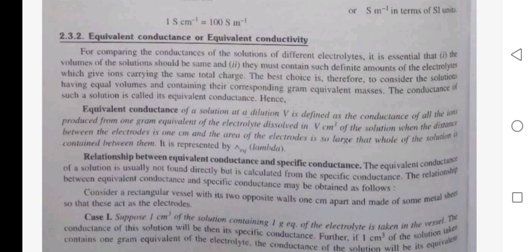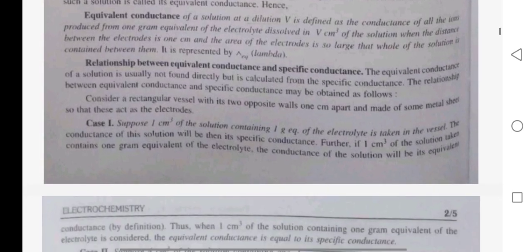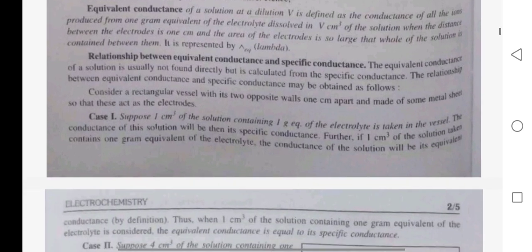Relationship between equivalent conductance and specific conductance. The equivalent conductance of a solution is usually not found directly but is calculated from the specific conductance. The relationship may be obtained as follows. Consider a rectangular vessel with its two opposite walls 1 centimeter apart and made of metal sheets so that they act as the electrodes. Suppose 1 centimeter cube of the solution containing 1 gram equivalent of the electrolyte is taken in the vessel.